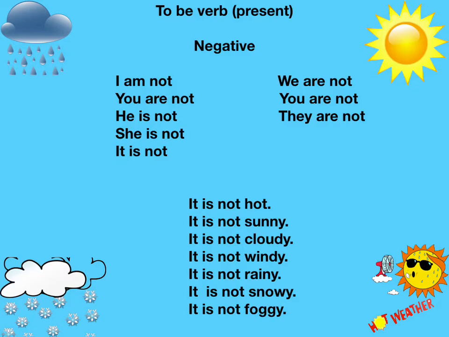The examples. It is not hot. It is not sunny. It is not cloudy. It is not windy. It is not rainy. It is not snowy. And it is not foggy. Remember that we use pronoun it to talk about weather.